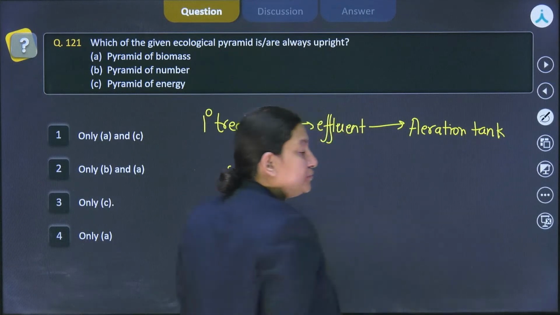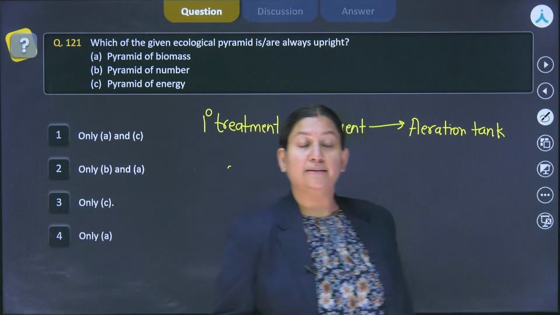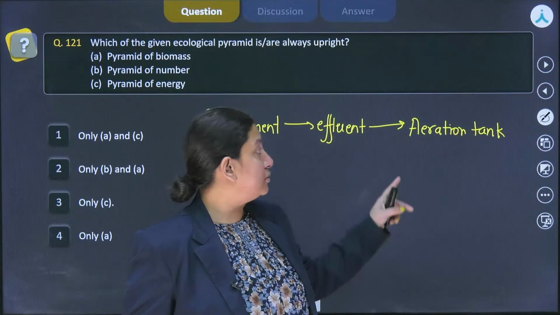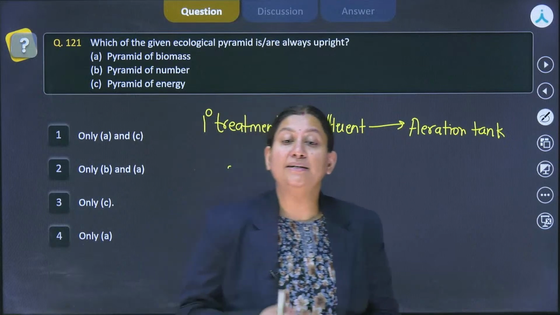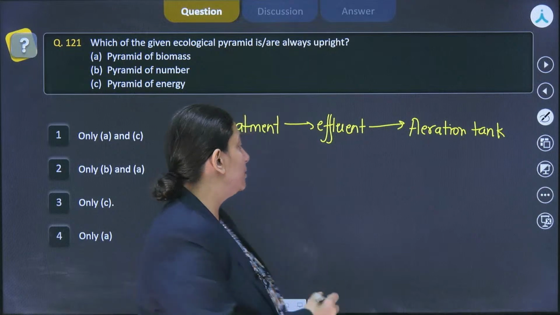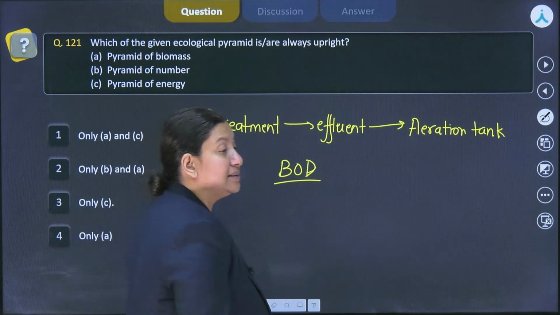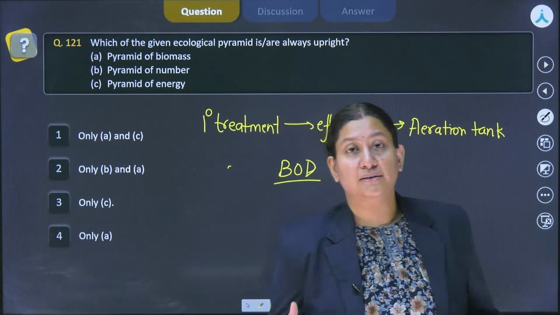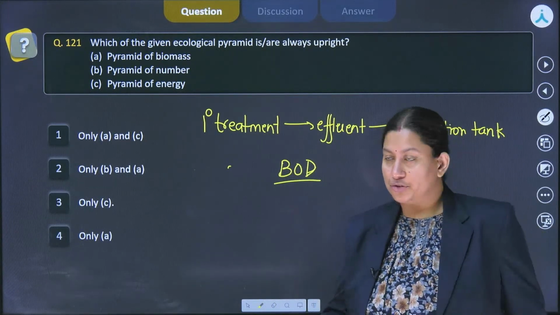The major task of this aeration tank is continuous stirring so that the supply of oxygen is retained, else the aerobic bacteria or the flocs, the entire aerobic composition of the microbes, will die out. In the aeration tank, the main task is to reduce the BOD level of water. BOD means biochemical oxygen demand. This is the amount of oxygen required by the microbes for complete digestion of the organic matter present in 1 liter of water.